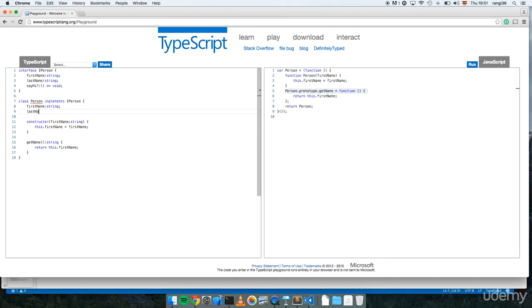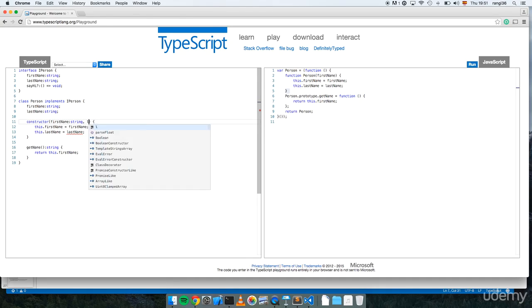So lastName, string, this.lastName equals lastName. We haven't defined it yet. Let's put it here: lastName and string. So now it's valid code.